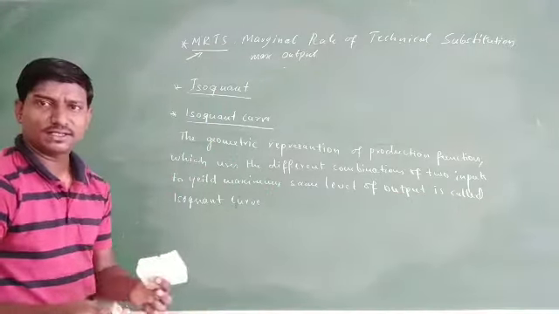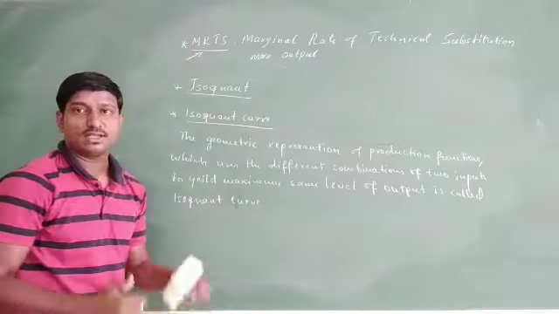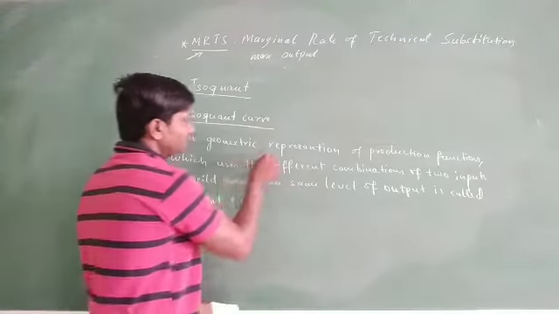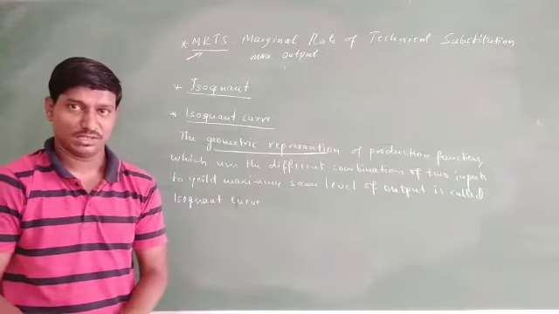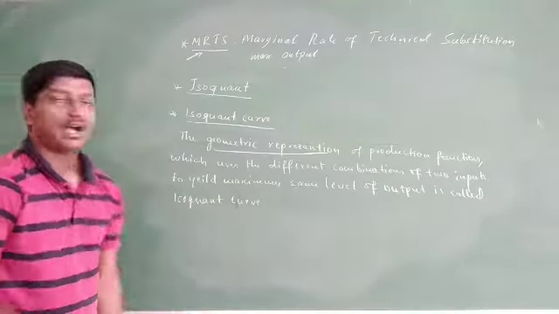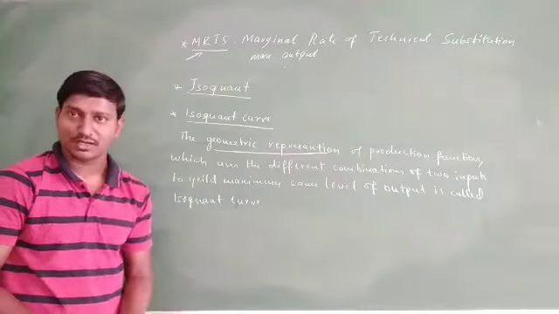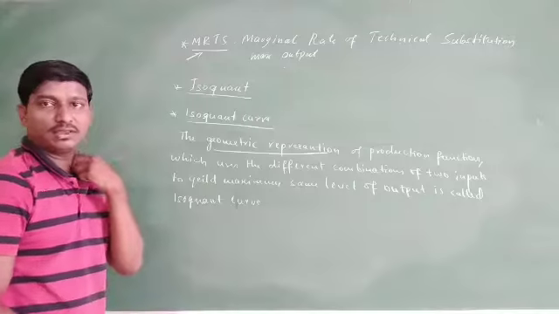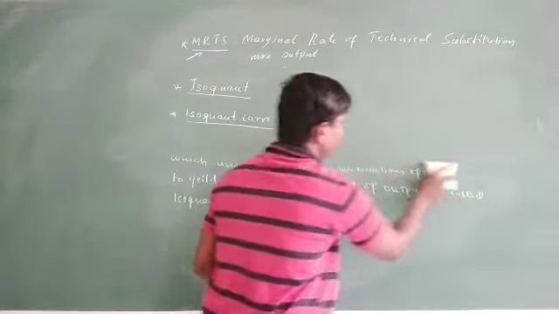So the only difference between isoquant and isoquant curve is that isoquant is the technical representation, whereas the isoquant curve is the geometrical representation. Geometrical means we are going through the diagrams. So that is the isoquant curve. Let us understand the very important topic for the 4-mark question for the board exam, that is the explanation of the isoquant curve with the help of a diagram. So let us understand this by the use of a diagram.